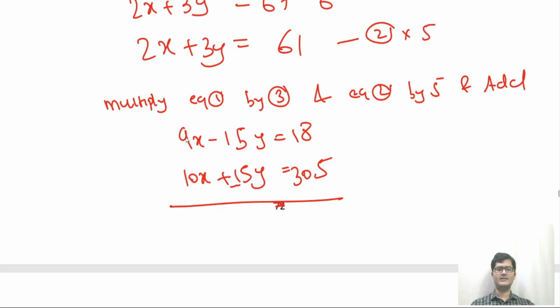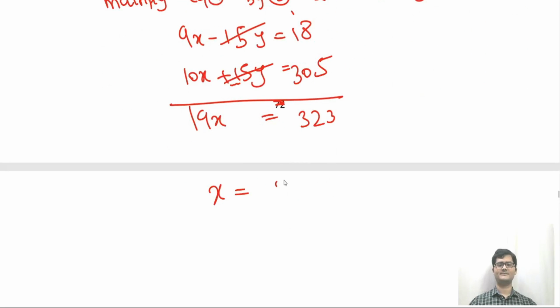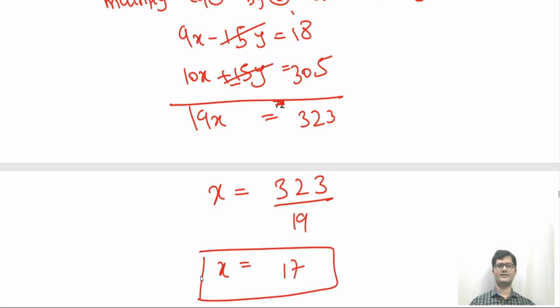So by this I'll get 9x plus 10x will be 19x. Minus 15 plus 15 will get cancelled and let us add it. 8 plus 5 is 13. 323 upon 19 will give you 17. So value of x is 17.